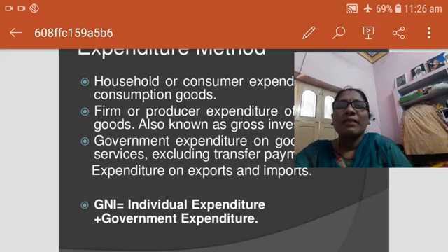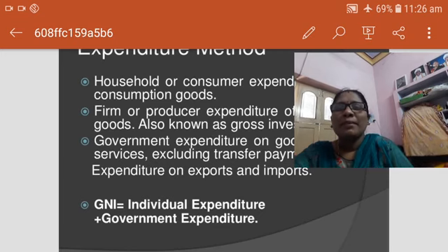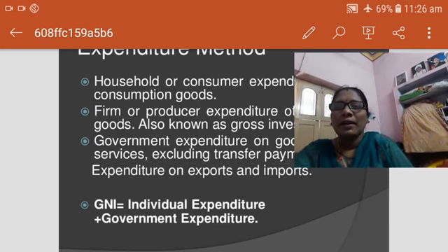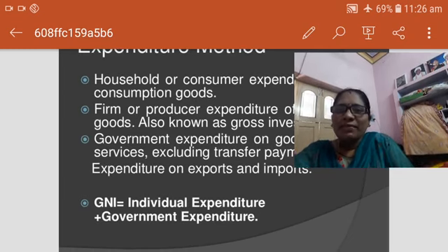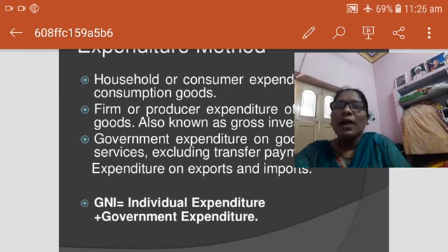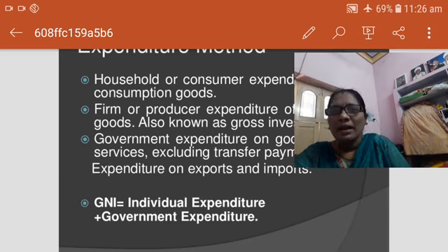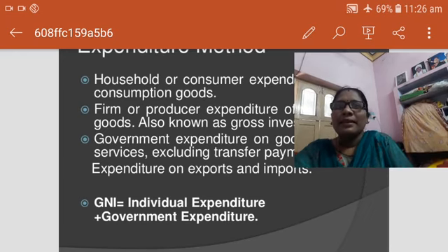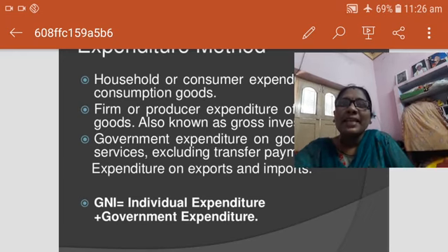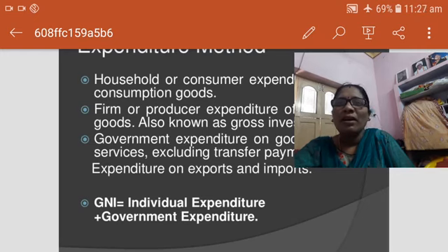Which type of national income? The expenditure method. So what is the equation? EH plus EF plus EG. EH means expenditure of the householders, EF means expenditure of the firms, EG means expenditure of the government. Plus net exports is also added. Then plus net income from abroad is also added.